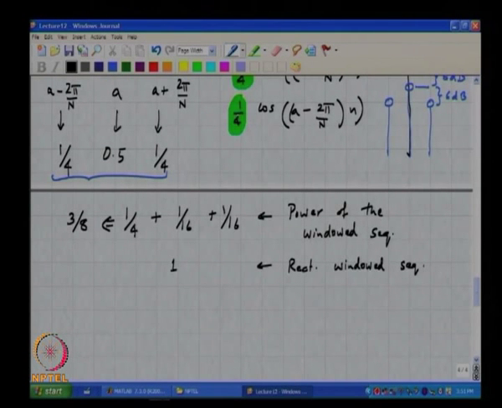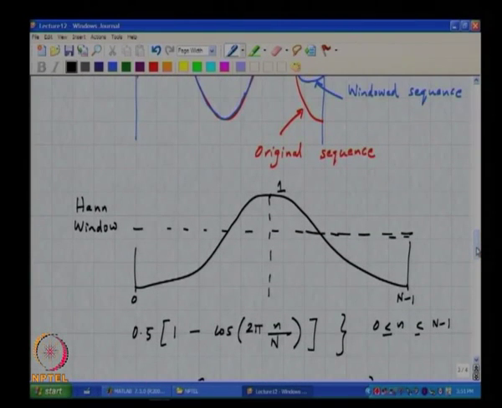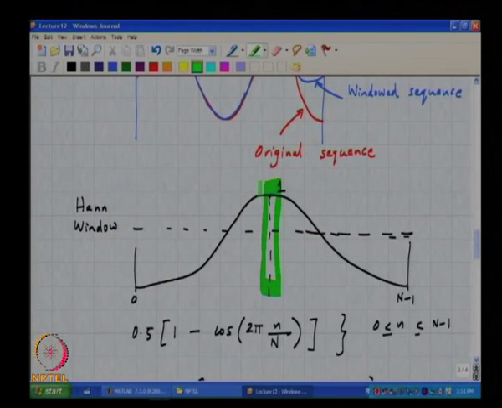Why does this make sense? I mean, is it something which is surprising, or is it something to be expected? Just to be expected. Why? Because we are basically weighting only some samples in the middle by something close to 1.